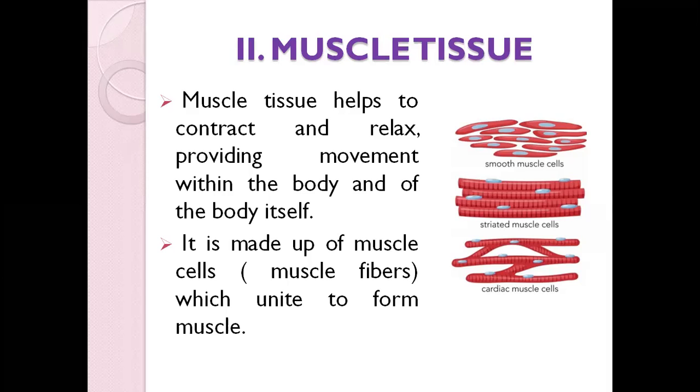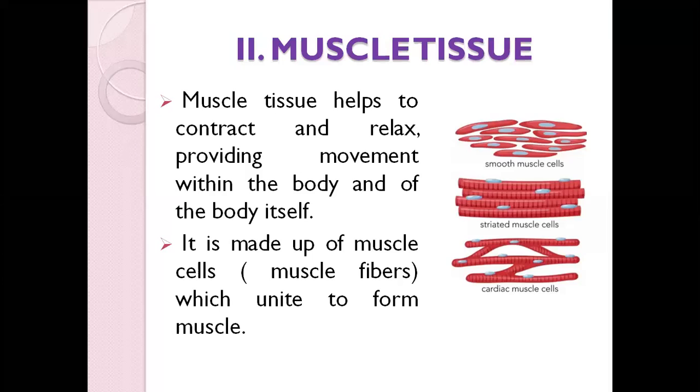In muscle tissue, we usually have three types. The first is the striated muscle cells, then the smooth muscle cells, and the cardiac muscle cells. The striated muscle cells are found in the joints, ligaments and the parts which help in your body movement. These are the muscle cells which you can control, so they are also called voluntary muscle cells or muscle tissue.